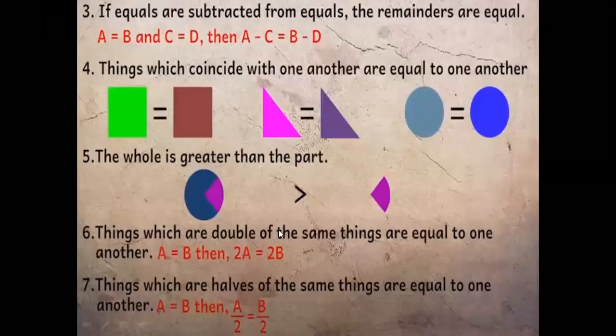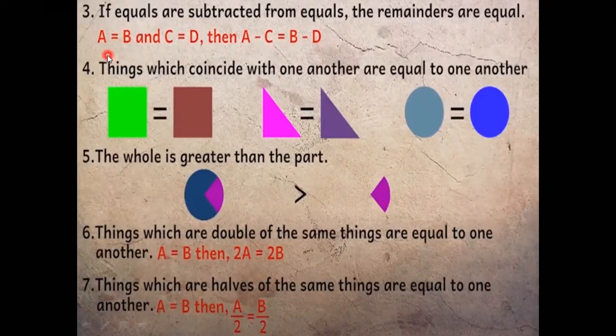I repeat, if equals are subtracted from equals, the remainders are equal. As we did in the last statement, let's take the equals A is equal to B and C is equal to D. Let us subtract these equals from one another. So, A minus C is equal to B minus D. You can also try to solve and understand this statement by putting values for A, B, C, and D.